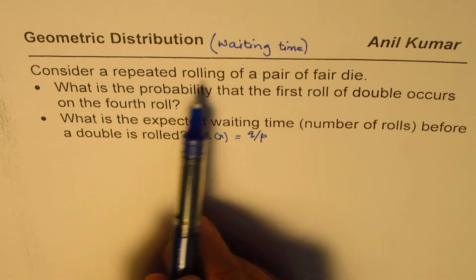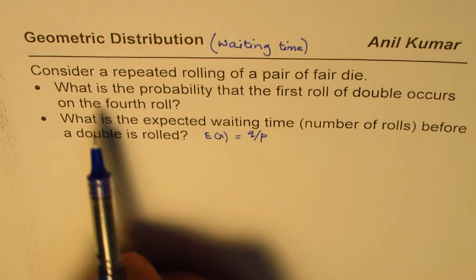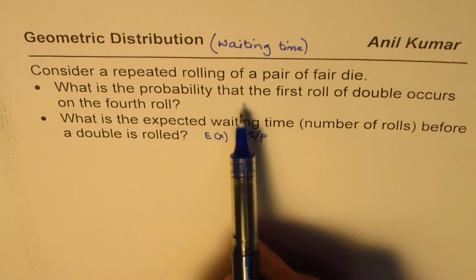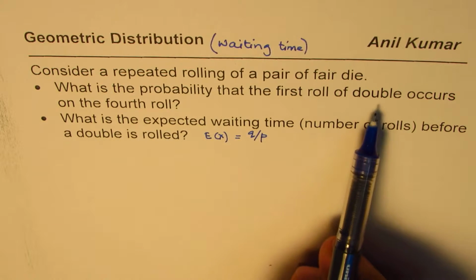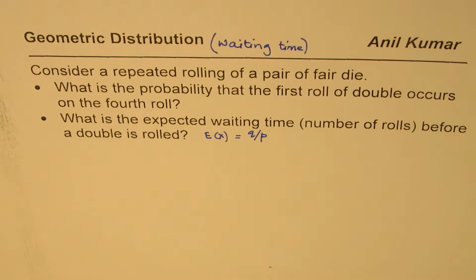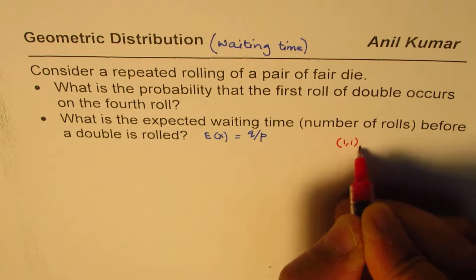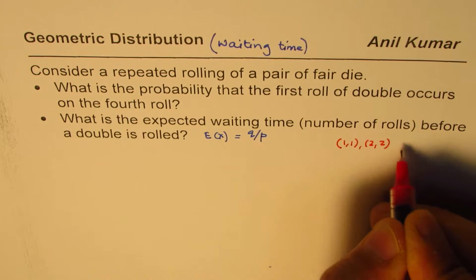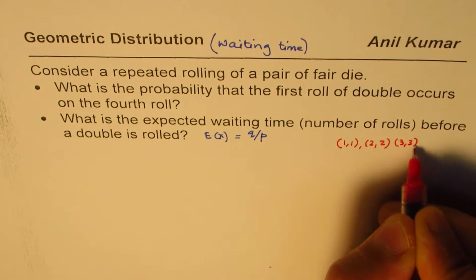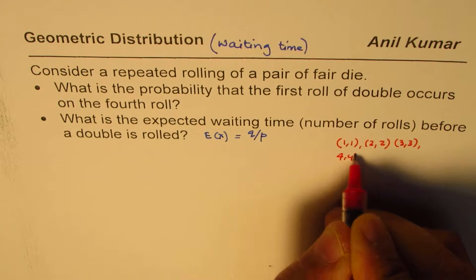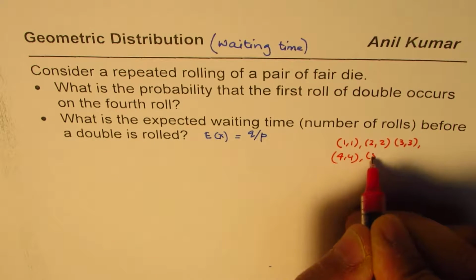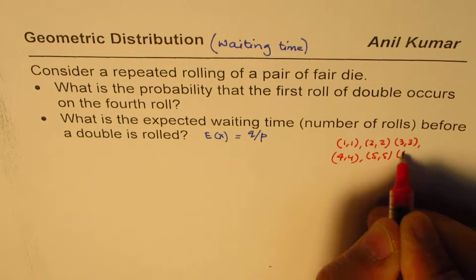Consider a repeated rolling of a pair of fair dice. What is the probability that the first roll of double occurs in the fourth roll? Now when we say double, that means we are looking for combinations of 1 1, 2 2, 3 3, 4 4, 5 5 and 6 6.